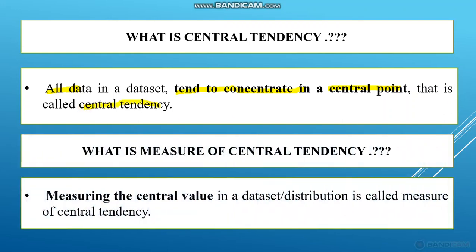Next is, what is measure of central tendency? Measuring the central value in a data set or distribution is called measure of central tendency. So central tendency means all data in a data set tend to concentrate in a central point. And measure of central tendency means measuring the central value in a data set or distribution. That is measure of central tendency.